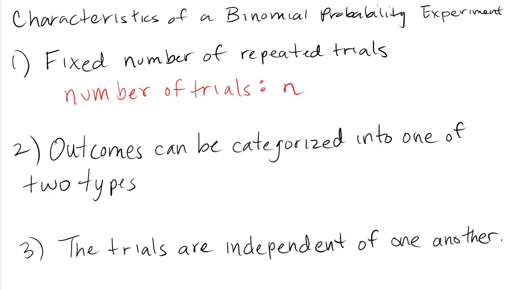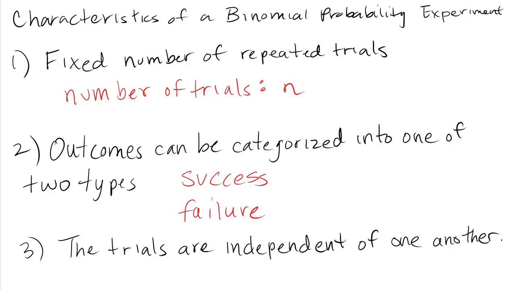Secondly, and where the bi in binomial comes from, the outcomes can be categorized into one of two types. So there are these two buckets that we can place all of the different outcomes into. And we typically give them names. We call them success and failure. This has nothing to do with good or bad, happy or sad. Success is the thing that you're looking for, and failure is the other category.